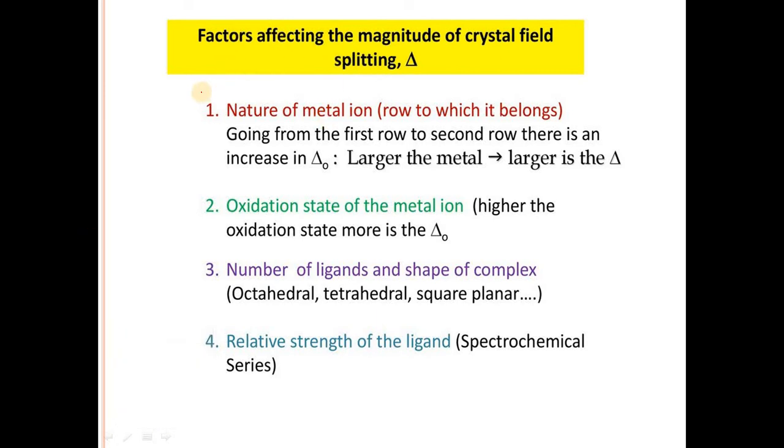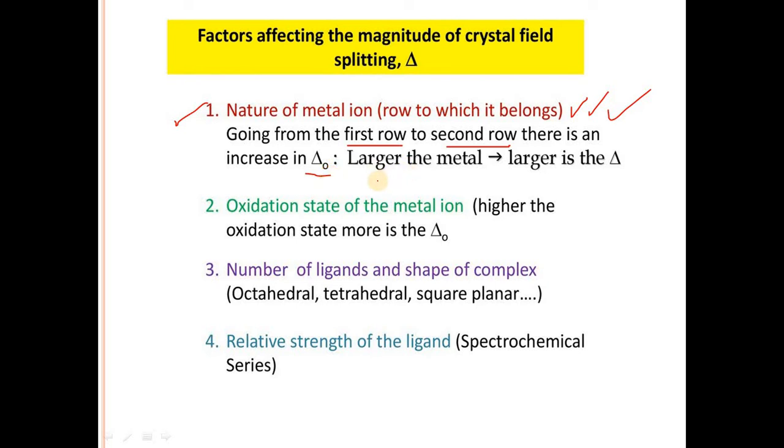In the case of factors affecting, the first factor is the nature of the metal ion, that is, the row to which it belongs, whether it belongs to the 3d, 4d or 5d series. Going from the first row transition series to the second row, there is an increase in the crystal field splitting energy.